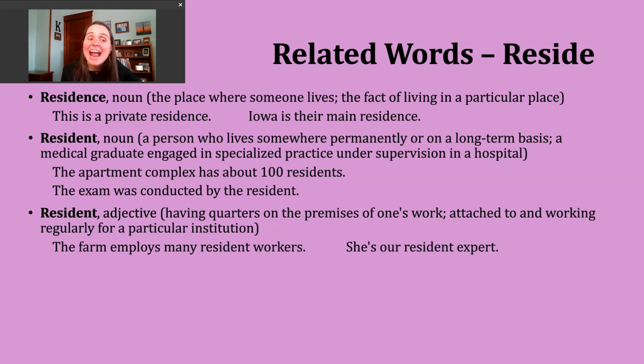A second way the adjective resident gets used is to describe something that is attached to and working very regularly for a particular company or institution. An example of how you might hear this used: she's our resident expert. Right? So I know I've heard this a lot as I interact with people in different industries and have different specialties. But it's really talking about, like, this is someone we use regularly for their knowledge in this particular area.